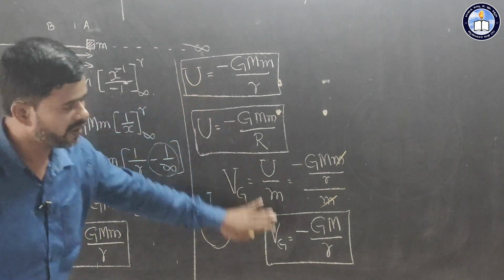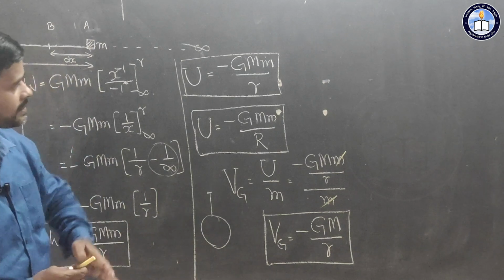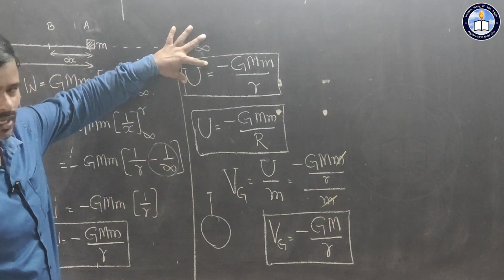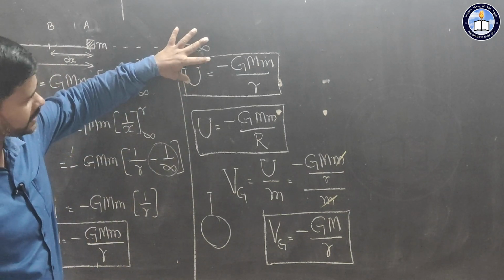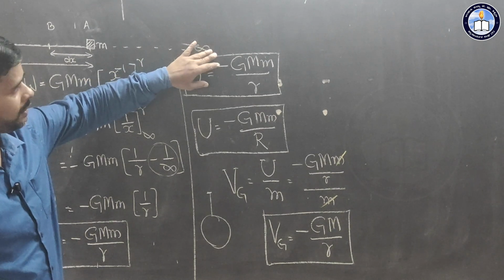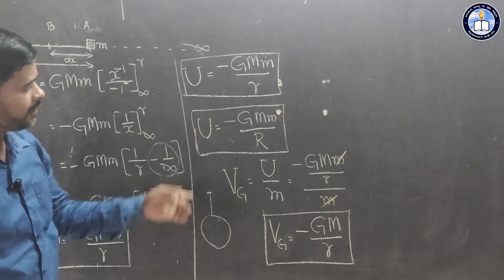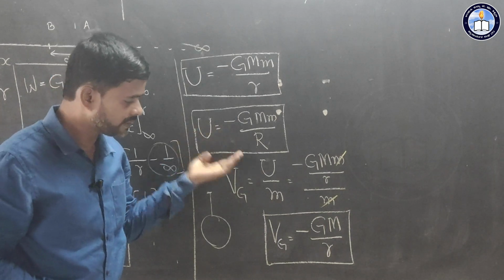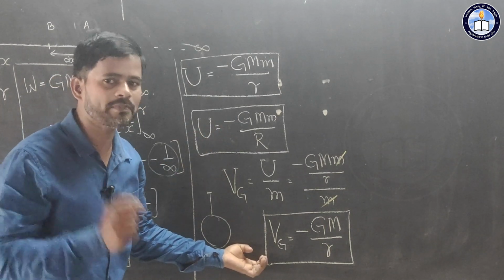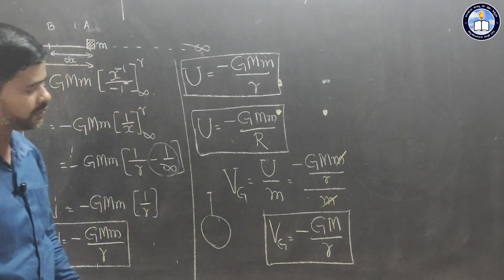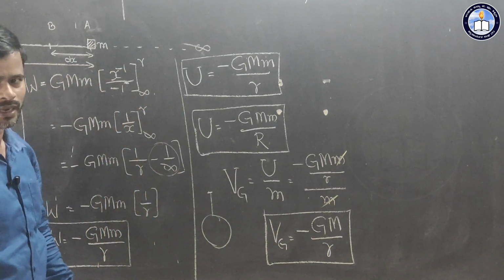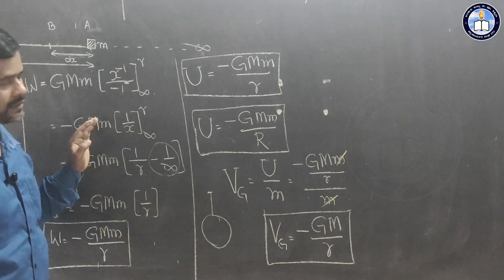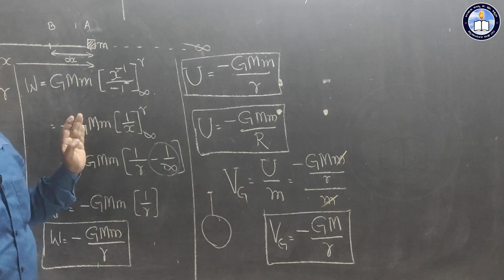So here there are three formulae. One is gravitational potential energy above the surface of earth, which is not on the surface of earth. Then gravitational potential energy on the surface of earth, that is minus G into capital M divided by R. And this is gravitational potential at a point. After this, now we can discuss numericals related to this concept.